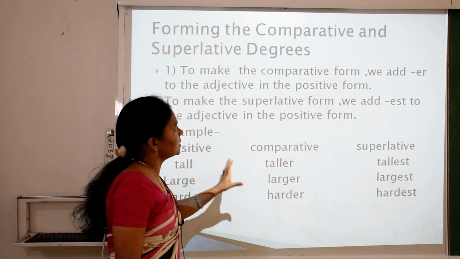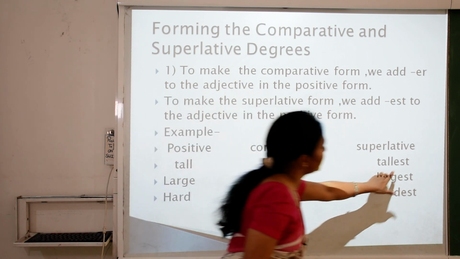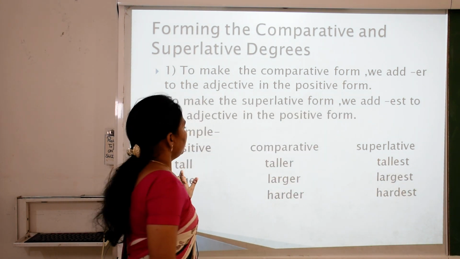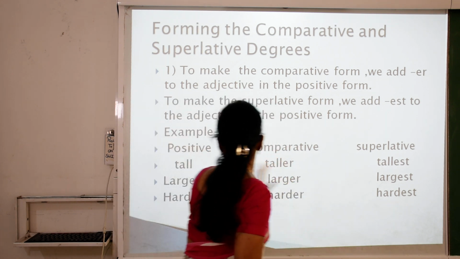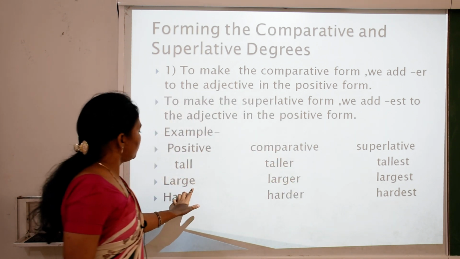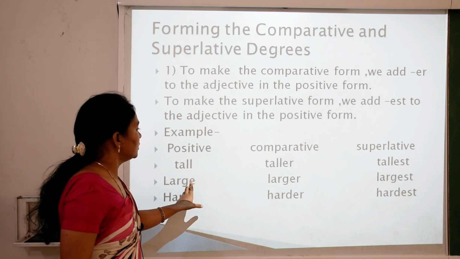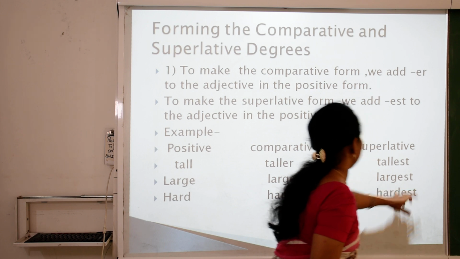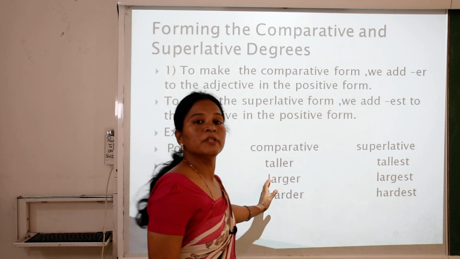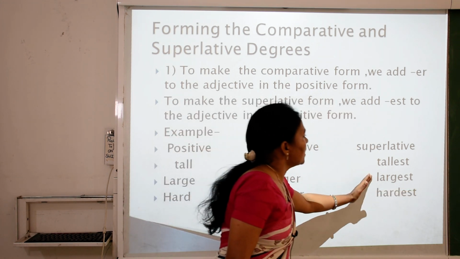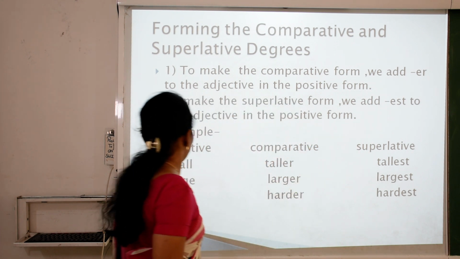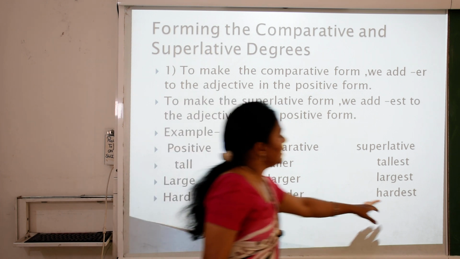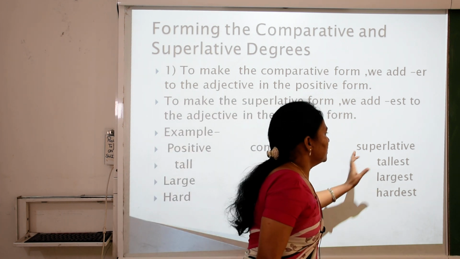You can see we add est in the superlative degree. So tall becomes taller, tallest. Large becomes larger: you can see there is an e at the end of large already, so we add only r, and in the superlative we add only st. So large becomes larger in the comparative form and largest in the superlative form. Hard: we add er in the comparative form, harder, and we add est in the superlative degree.